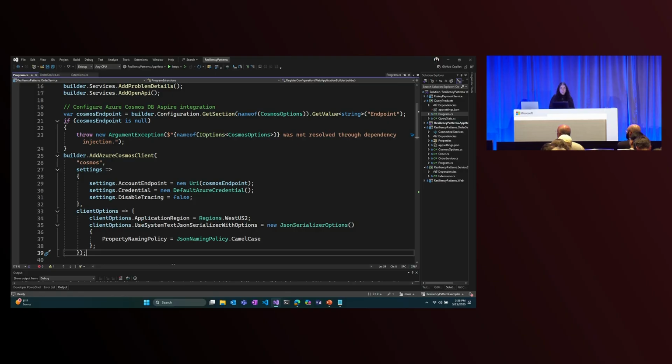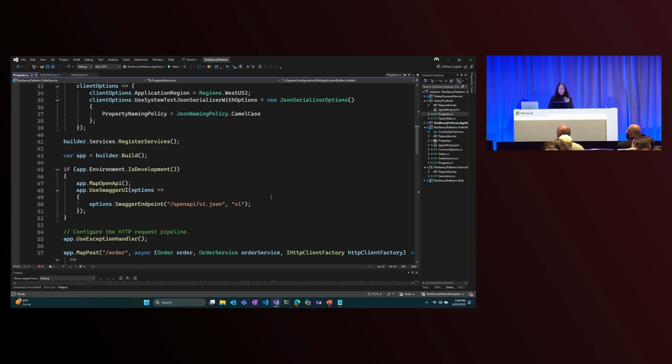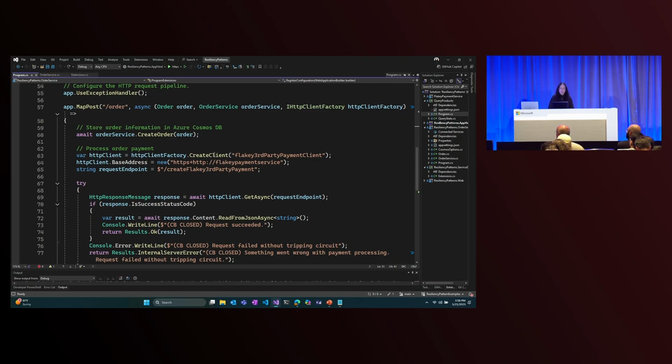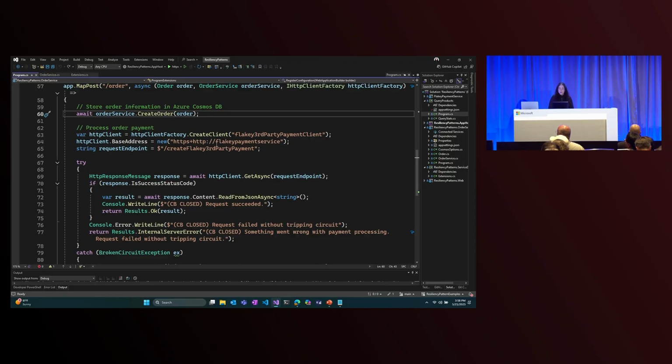I have some configuration configured. I can use my credential. I'm using default Azure credential to avoid the reliance on passwords. This is using managed identities instead. Once my client is configured and I've made my call to Cosmos DB to store the order, I need to call my payment service.